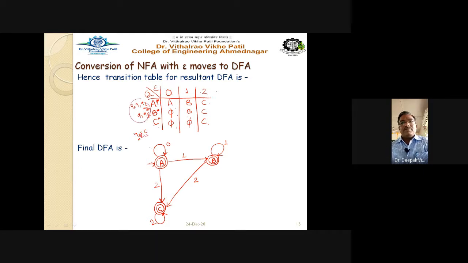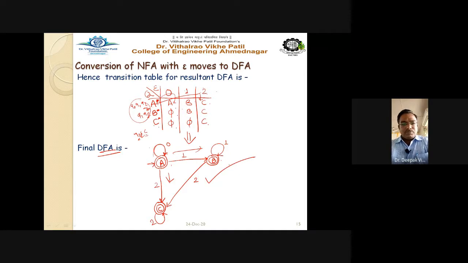So A, B, and C, and as per the transition table, the transition diagram of the final DFA is drawn here. A on 0 goes to A, so this is the self transition. A on 1 goes to B, and A on 2 input goes to C. Same case with B, and same for C. This is the final and correct answer for the given question.